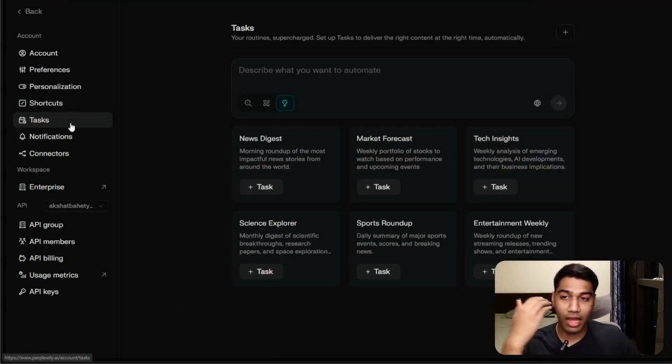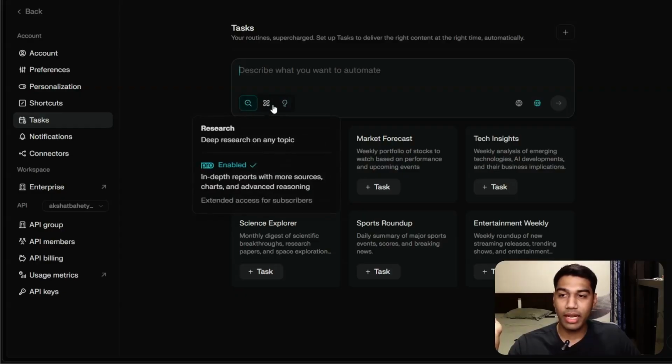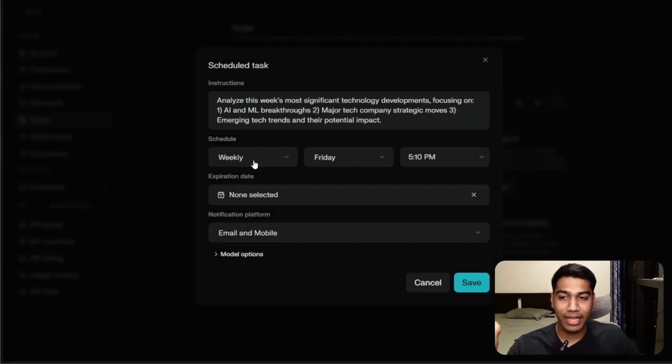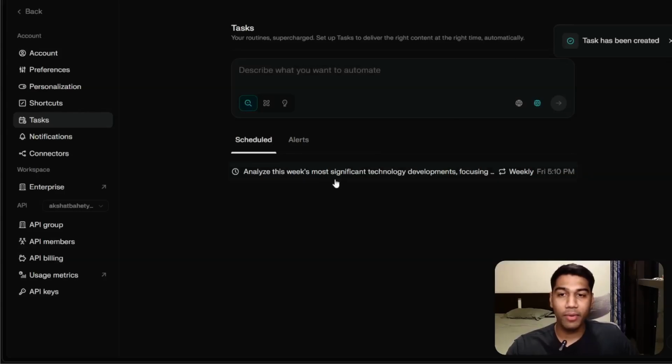Next is tasks. It's similar to running a search, but instead of running a search all the time, you can just let it run for you. You can add a market forecast, or an option to get you task insights every week on Friday. I have a couple of tasks running on both Perplexity and ChatGPT, but you can set this up, save this, and now it will send you a task every Friday at 5:10 p.m.